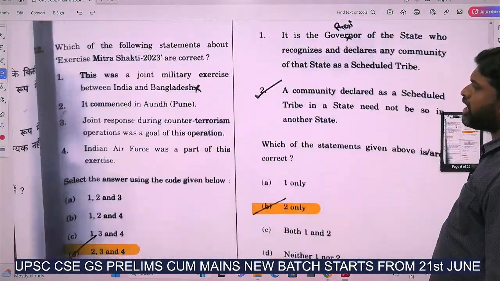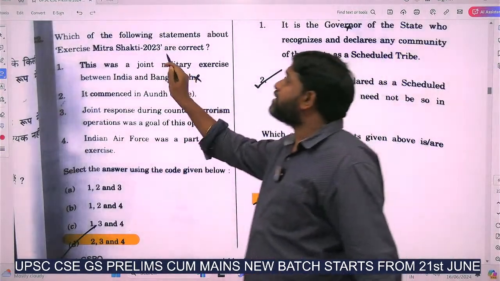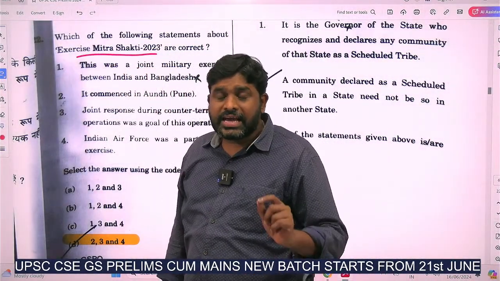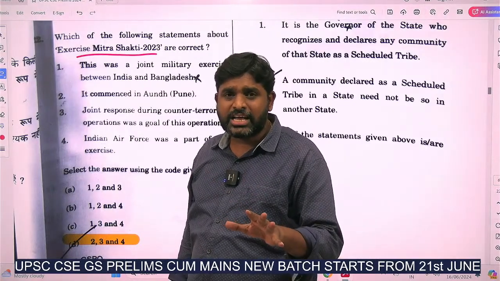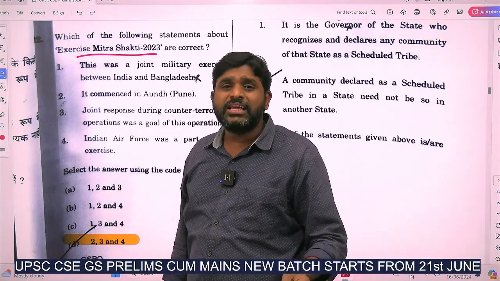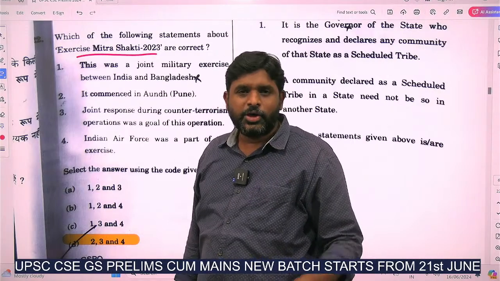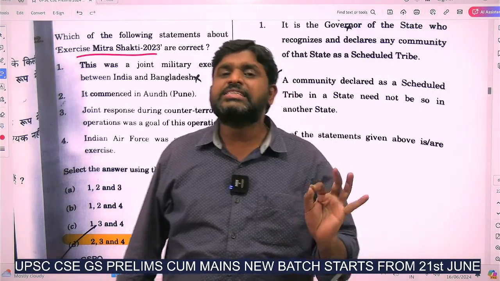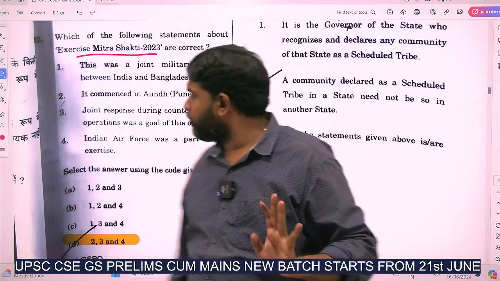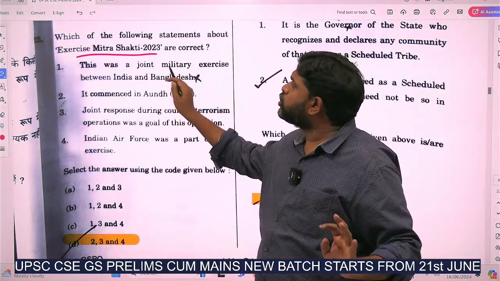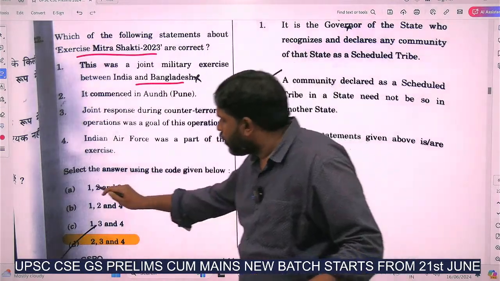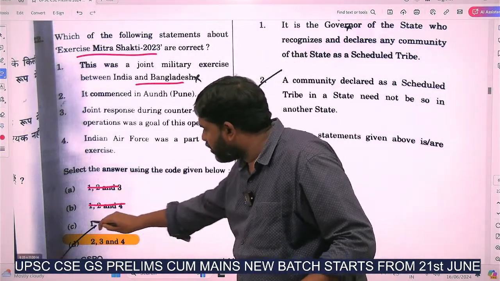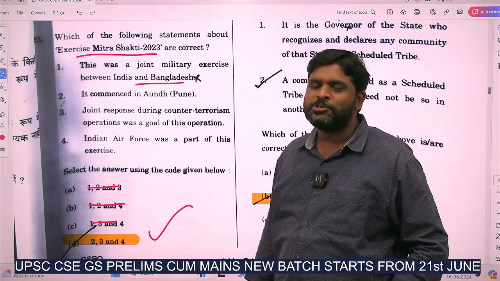Which of the following statements about Exercise Mitra Shakti 2023? If you remember the current affairs which we discussed in our current affairs classes, Mitra Shakti is with Sri Lanka. If you just know Mitra Shakti is Sri Lanka, you can eliminate options. This was a joint military exercise between India and Bangladesh. I told you it is not Bangladesh, it is Sri Lanka. So that is wrong. So what is 2, 3, 4?